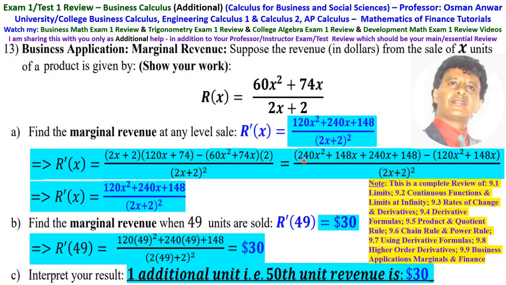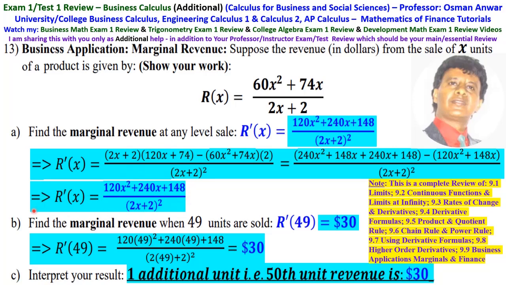Then 240x squared minus 120x squared is 120x squared. Then 148x minus 148x is 0. Then 240x plus 148, over 2x plus 2 all squared. So that is the marginal revenue function.